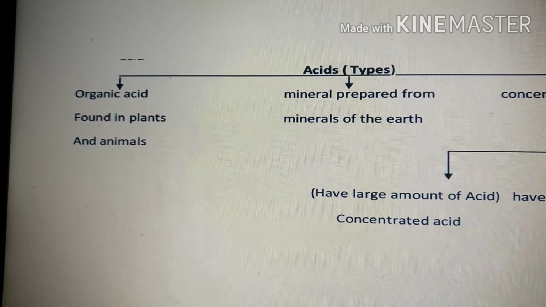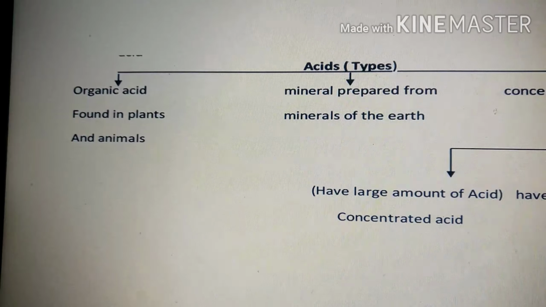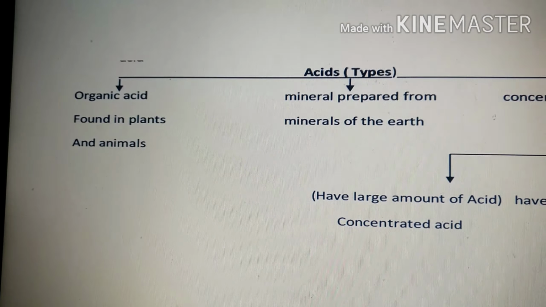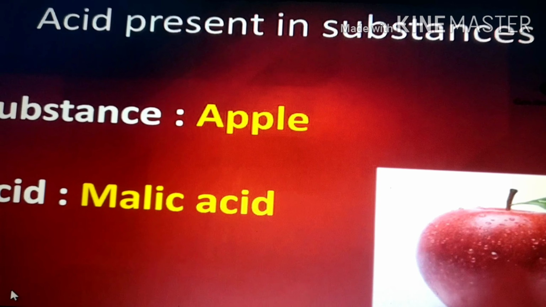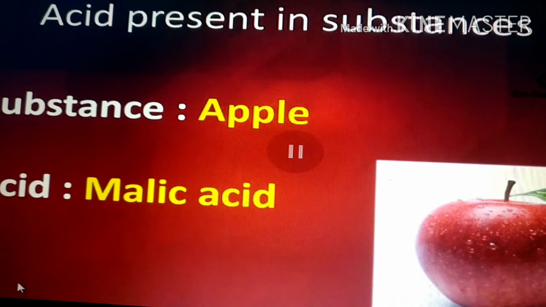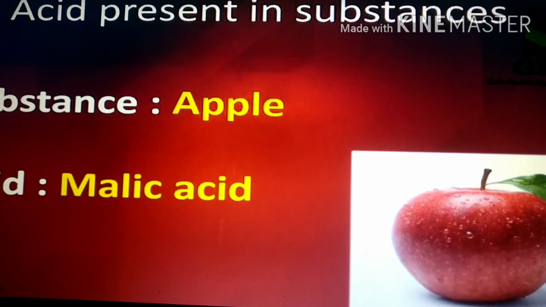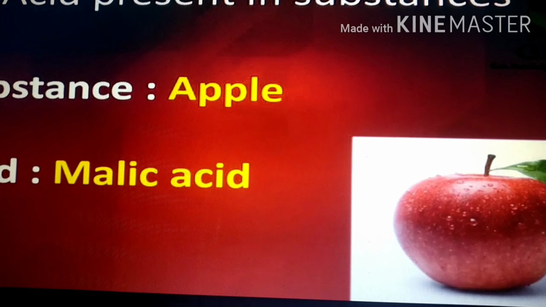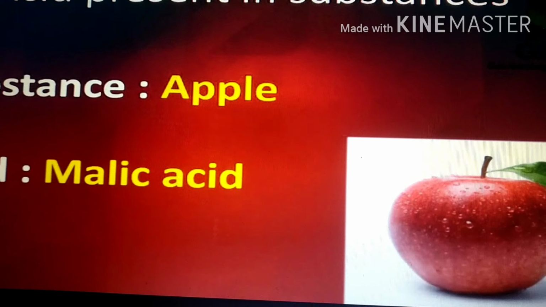Let us talk in detail about different types of organic acids and their sources. First we'll talk about the different types of fruits. If you see here, apple, what does it contain? What type of acid does it contain? It contains malic acid.